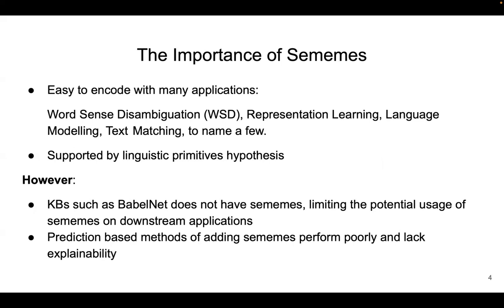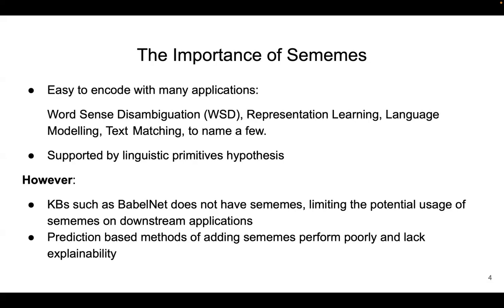Moreover, sememes are an approximate realization of semantic primitives, which states that there is a set of universal basic concepts that can be used to convey the meaning of any linguistic expression. Although sememes provide a way of representing concepts, their incorporation into natural language processing tasks has been limited by the lack of available sememe resources for commonly used sense inventories. The only large-scale sememe knowledge base, HowNet, is limited to only two languages, English and Chinese.